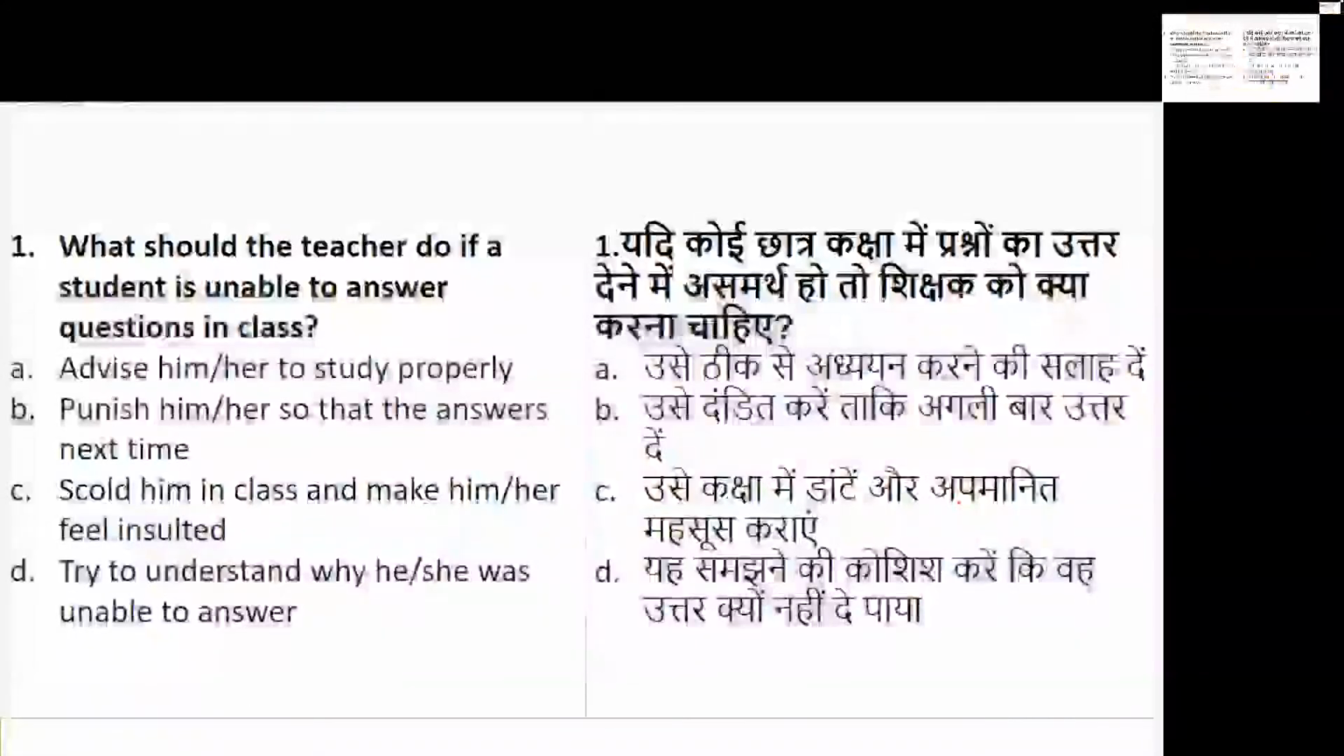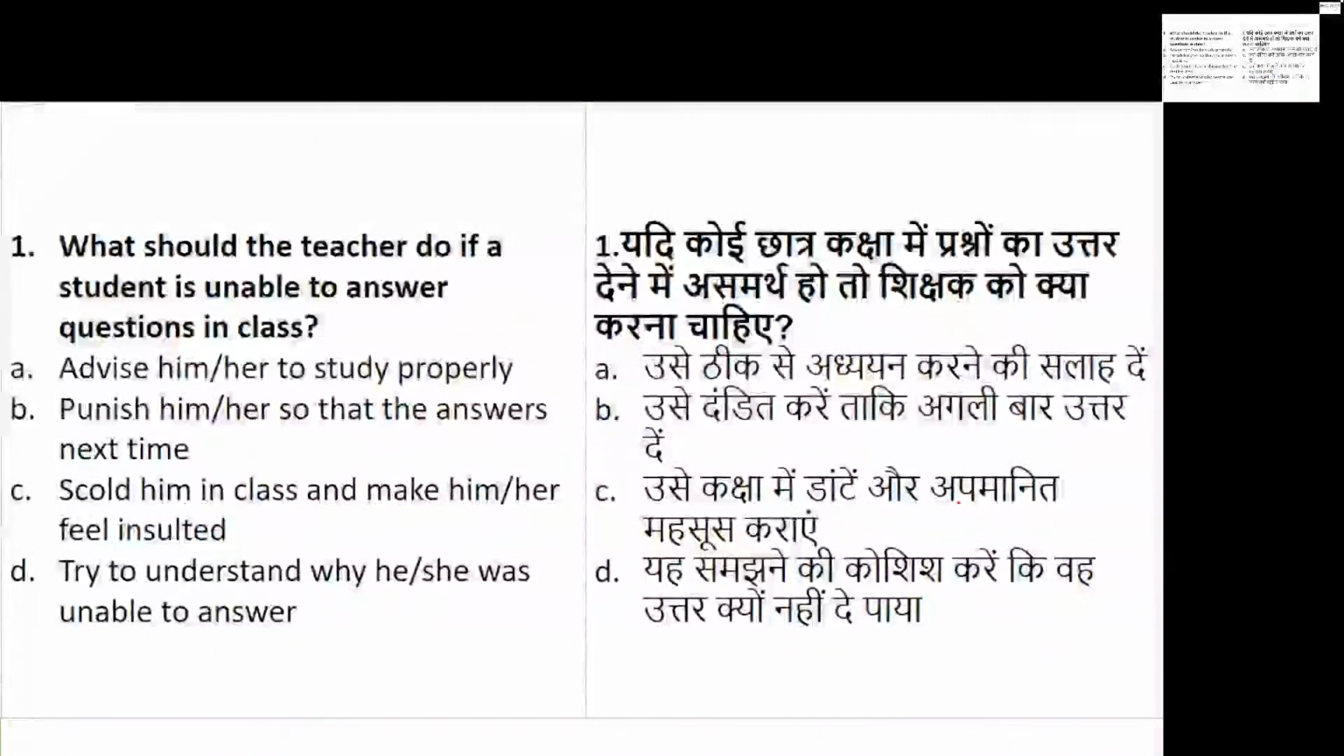So the first question: what should the teacher do if the student is unable to answer the question in the class? So when we are talking about a classroom session, what exactly the teacher should do? Basically, when the teacher comes up with a situation where the student is unable to answer the question.